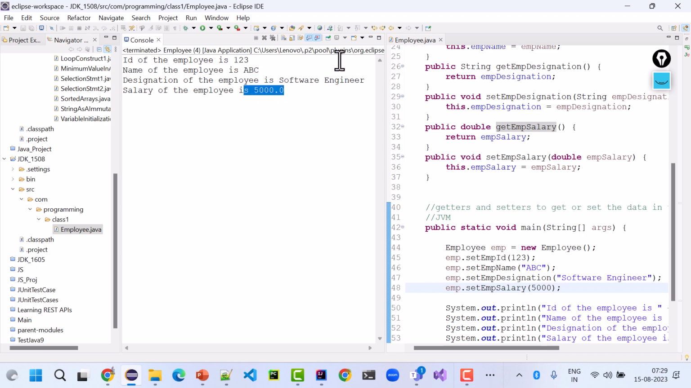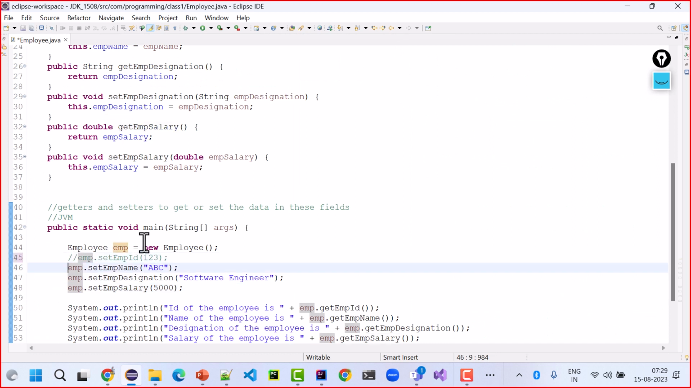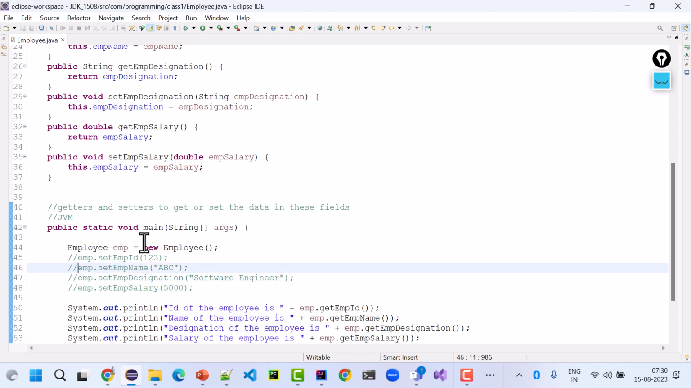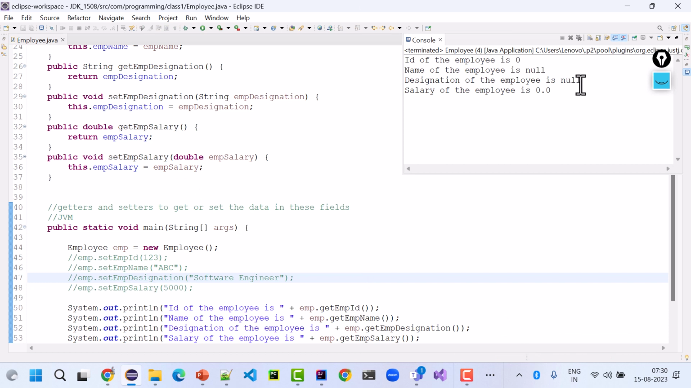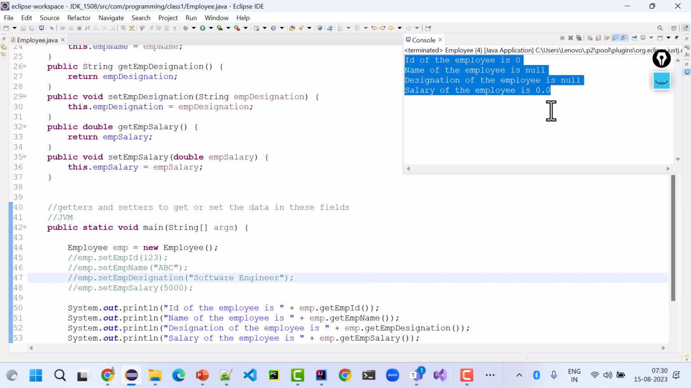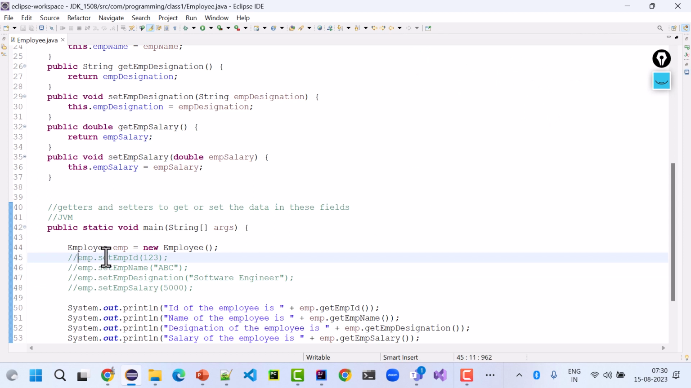But if by any chance I don't set the data, so integer default value is 0, double default value is 0.0, and string default value is null, reference variable. So I will get 0, 0.0 and null when there is no value set. So this is how we work on object. Everything will revolve on the object.